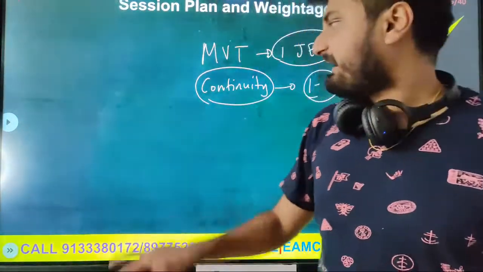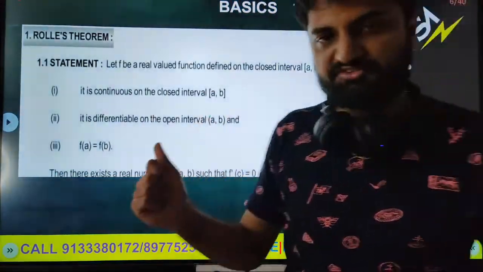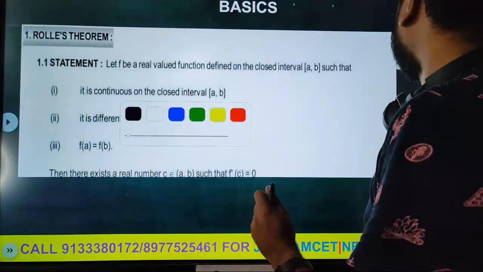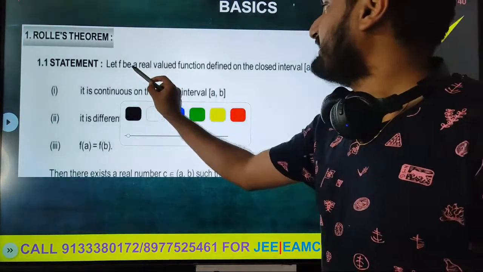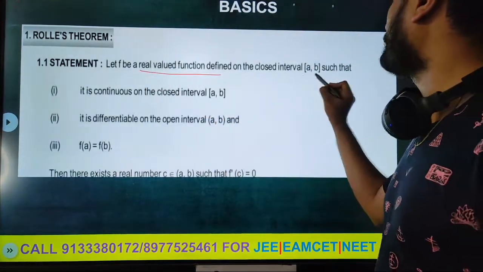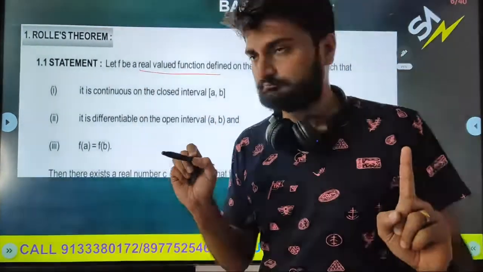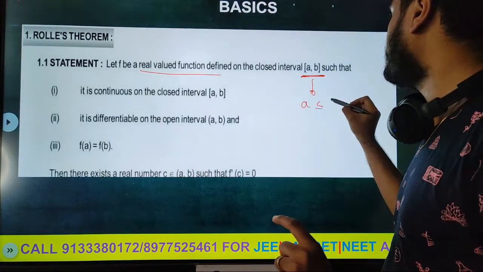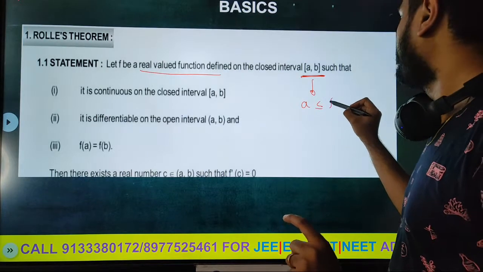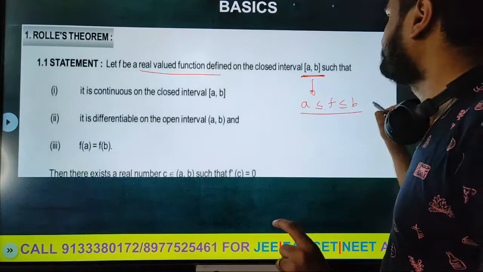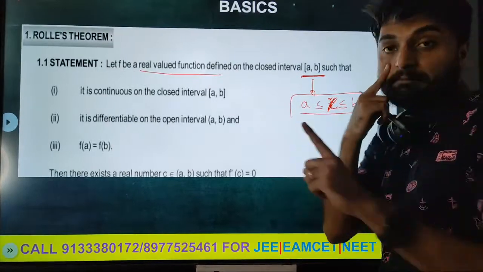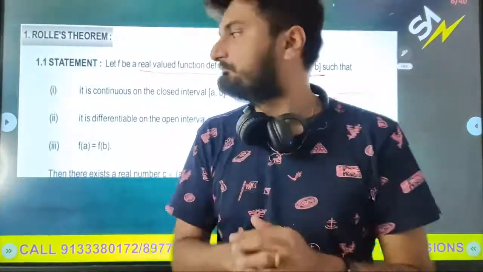So basically there are 3 types of mean value theorems. The first theorem is Rolle's theorem. Rolle's theorem states that if a function is defined in the closed interval a to b, so when you have closed brackets, it means a less than or equal to x less than or equal to b. Or basically if you take any x, it is between a and b, both a and b are included.